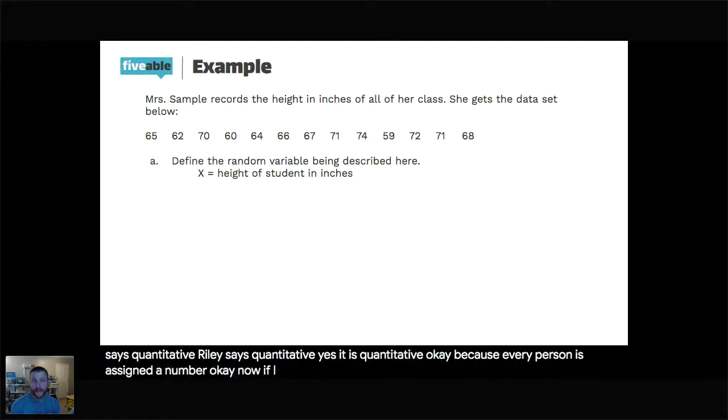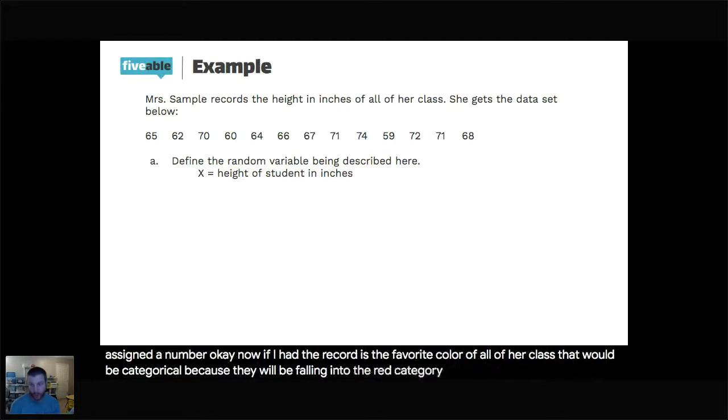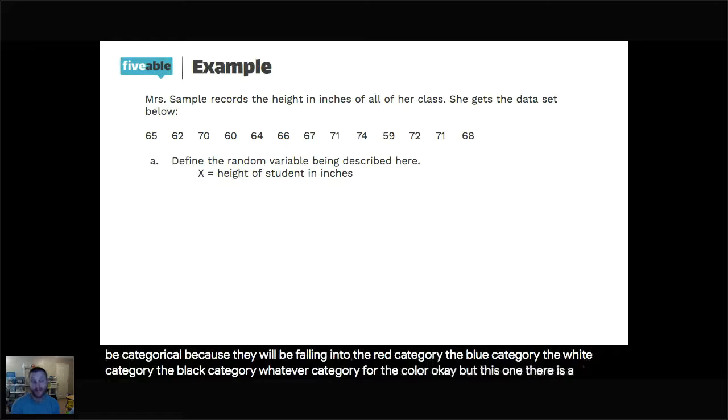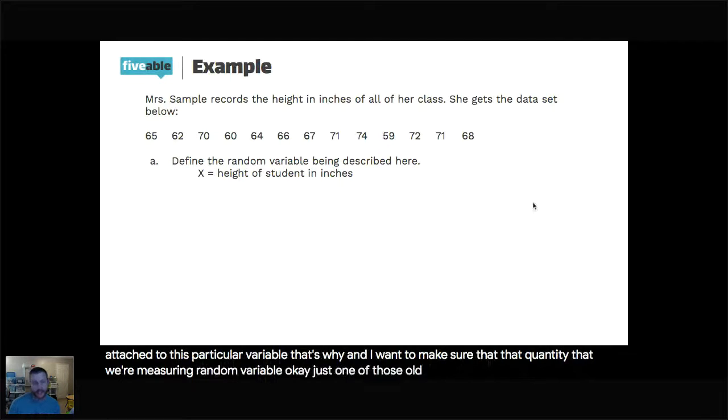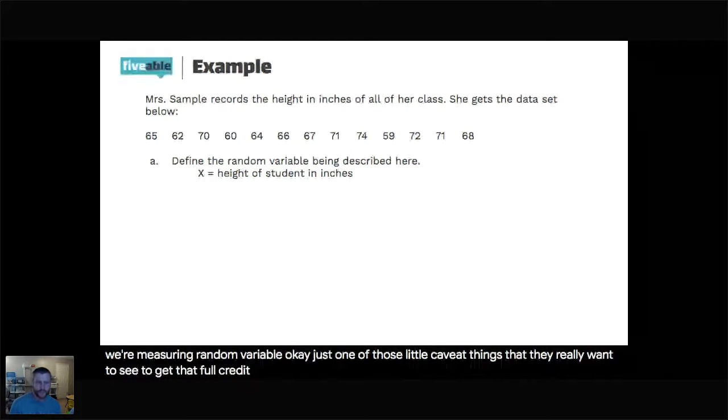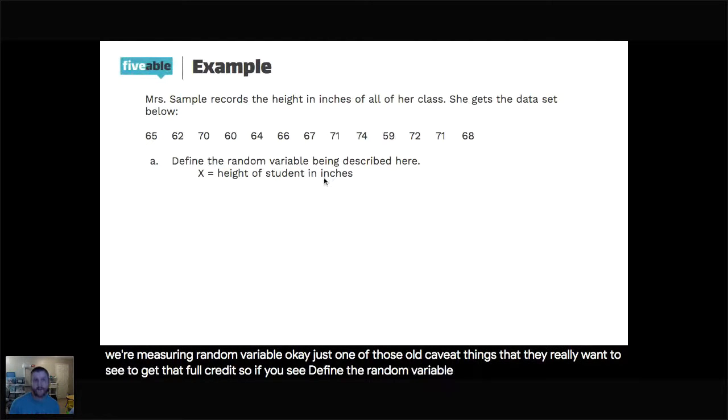Because every person is assigned a number. Now if Mrs. Sample records the favorite color of all of her class, that would be categorical because they would be falling into the red category, the blue category, the white category, the black category, whatever category for the color. But this one, there is a quantity attached to this particular variable. That's why I want to make sure that the quantity we're measuring is clear in my definition of my random variable. Just one of those little caveat things that they really want to see to get that full credit. So if you see define the random variable, this is what they're looking for.